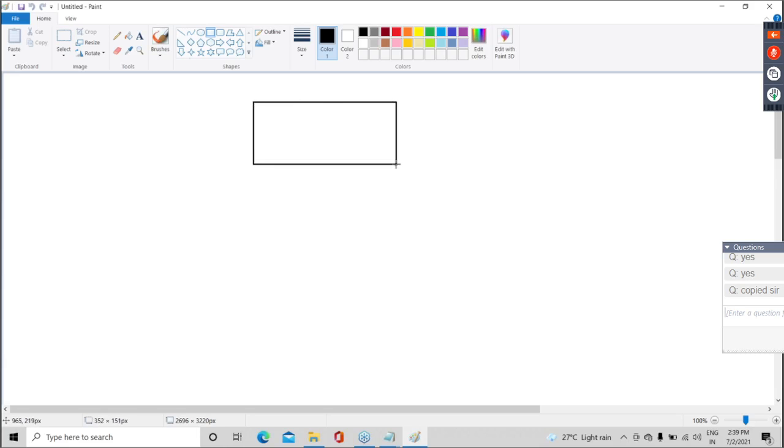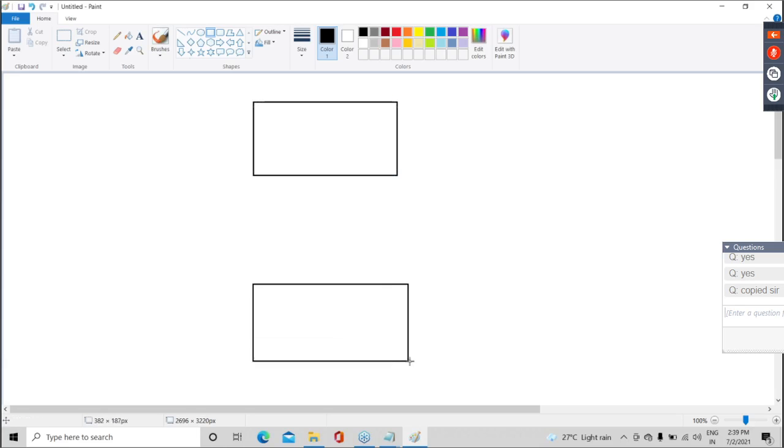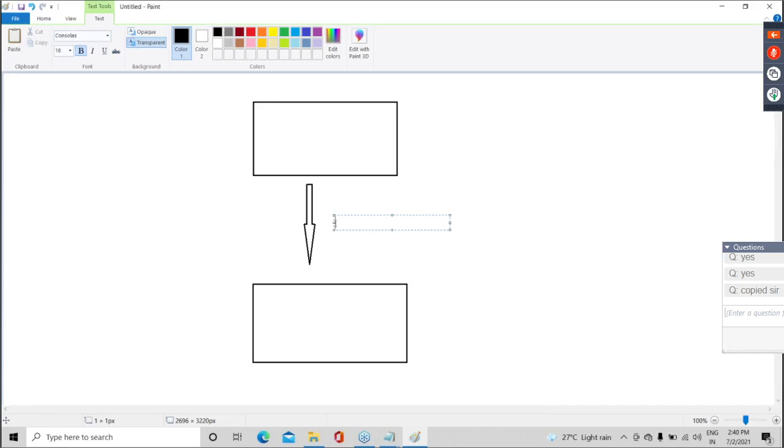So let's say, guys, this is parent, this is child. Now, parent property comes to child. Can I say this is inheritance? Guys, yes or no? Give quick reply. Parent property comes to child.